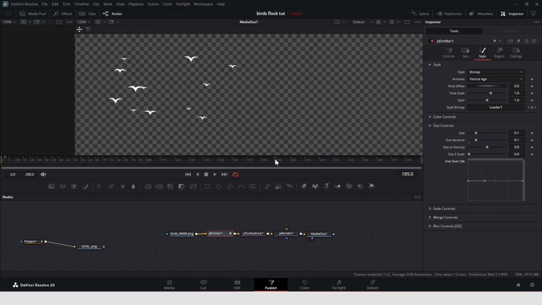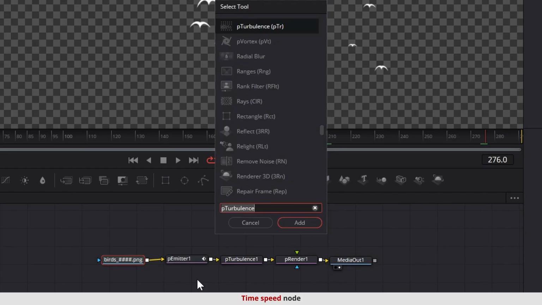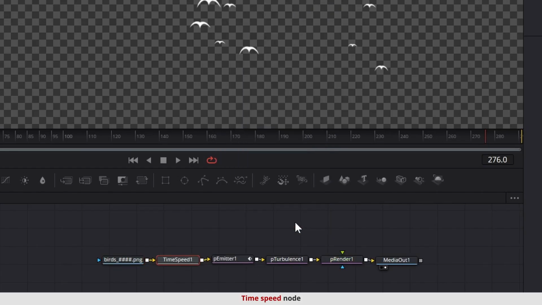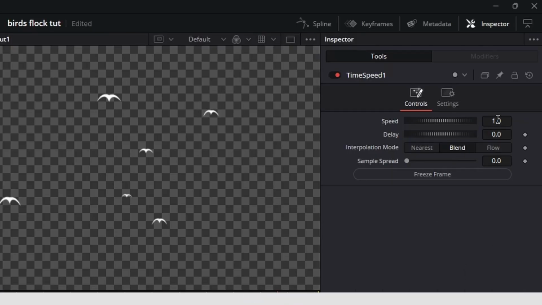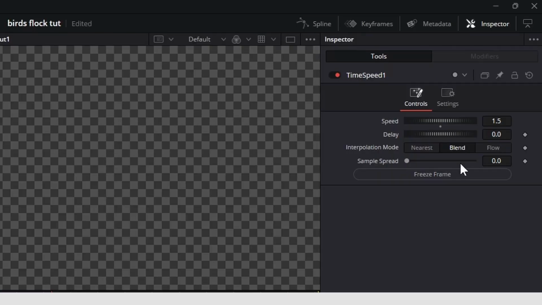I'm just going to mention one last tip for this tutorial. If you want to slow down or speed up the bird's flapping animation, you could just add a time speed node after the loader node and adjust it as it suits you. Any value higher than 1 speeds it up. And any value lower than 1 slows it down.